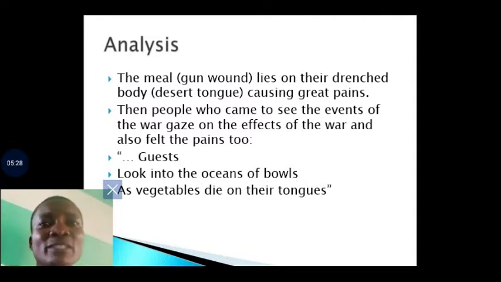Now, what the poem is trying to explain is the fact that the kind of war that is experienced here is the war where guns are involved. Apart from the fact that people mostly suffer as a result of famine or drought, because there will not be food or water, what about the injuries people inflict on themselves as a result of going to fight war or as a result of being victims of war? Women and children are not left out of this as well.